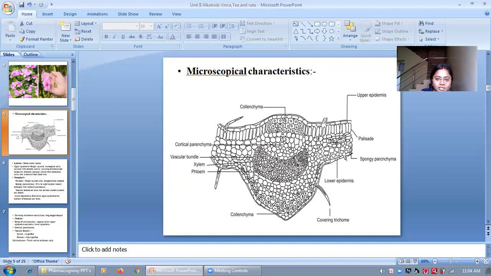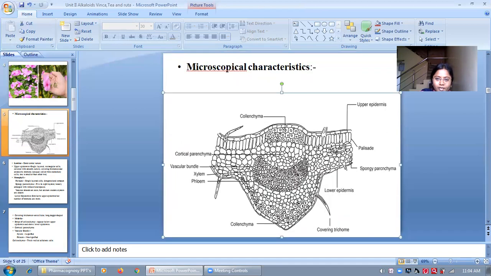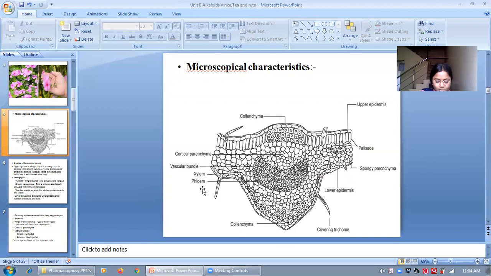After that, the next part is the midrib. From here up to here, this is the lamina, and from here up to here, it is the midrib. In that, the first layer is the collenchyma, that is strips of collenchyma. Strips means bunches or bands of collenchyma that are present just below the upper epidermis and just above the lower epidermis. See here, this is also a strip of collenchyma present just above the lower epidermis and just below the upper epidermis.